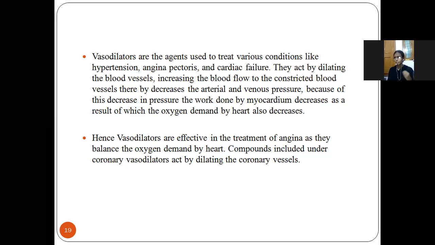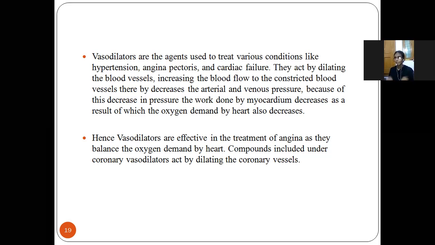If the pressure is decreased, it is followed by a decrease in pressure in the myocardium. Finally, the oxygen demand of the heart also decreases. So it dilates the blood vessels, increases the blood flow, decreases the pressure of the arteries and veins, and decreases the work done by the myocardium.